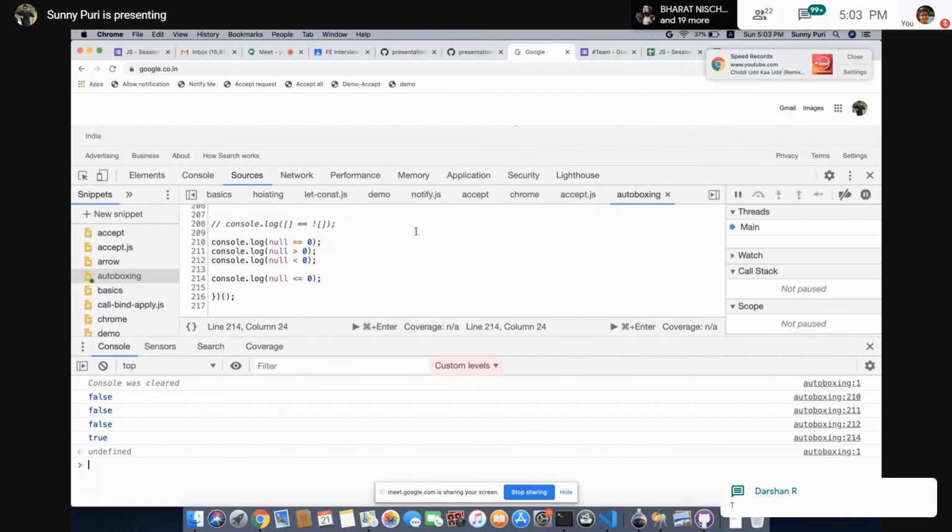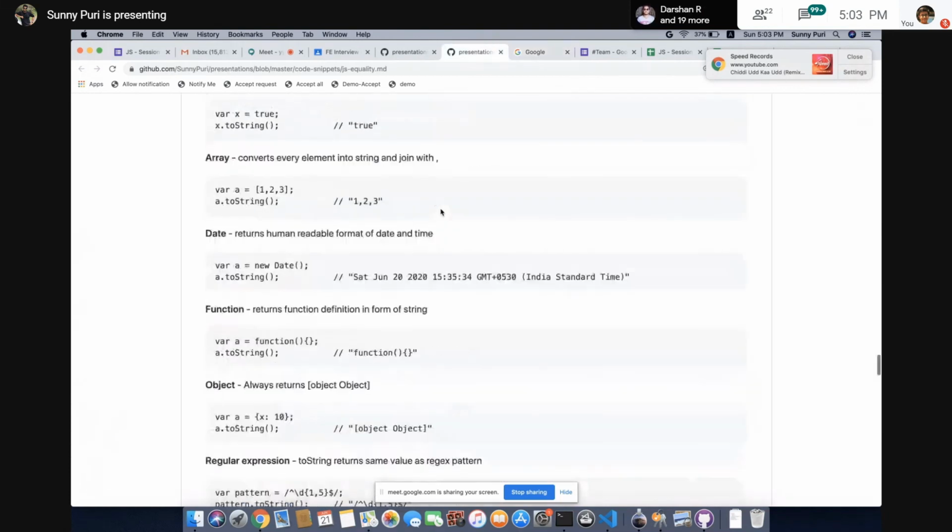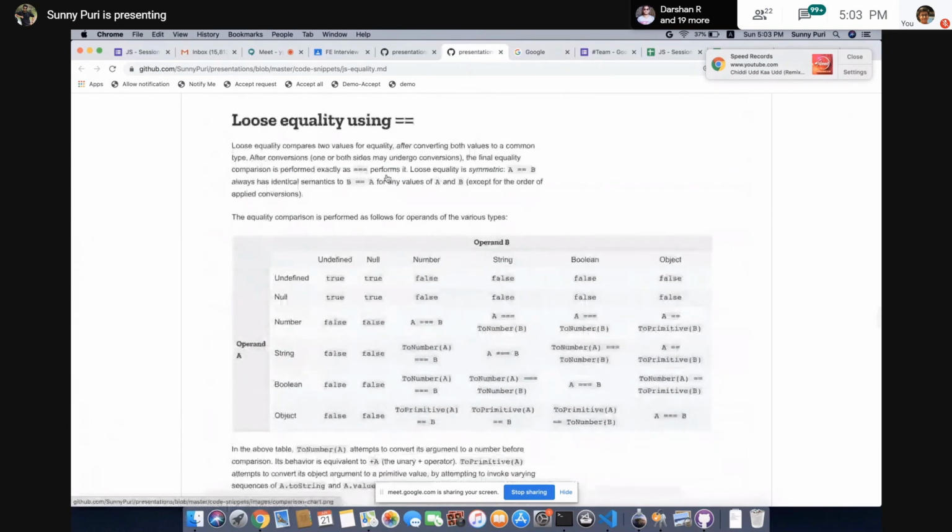Why does coercion not take place in case of null? Very nice question. See the double equal rule. Null cannot be compared with a number. That is not double equal, that is greater than or equal to. I was just waiting for this question, Jatin. Thanks for asking.